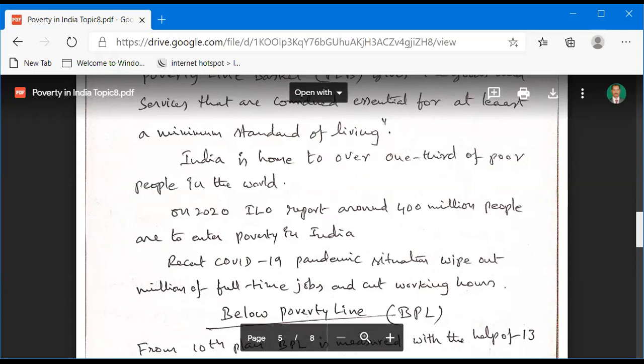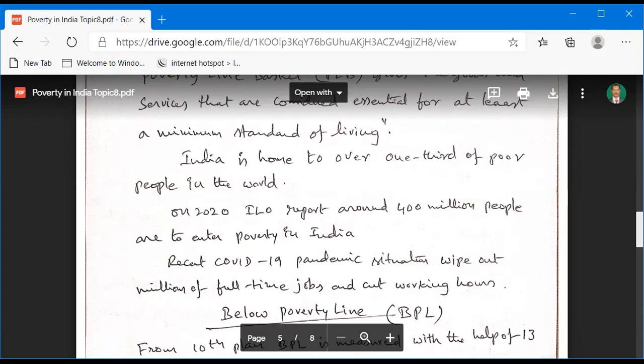In the latest 2020 report, during the Corona pandemic situation, the International Labour Organization, the ILO, reported that around 400 million people are to enter poverty in India. This is a very bad situation. 400 million is equal to 40 crores.